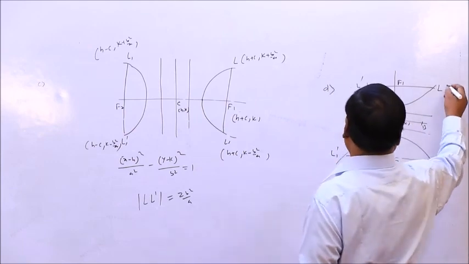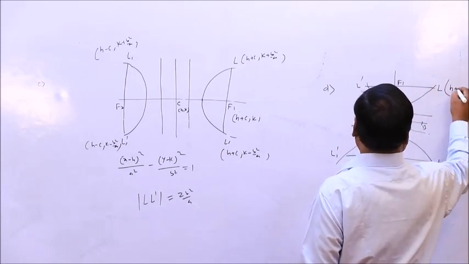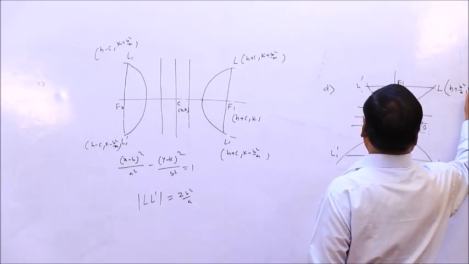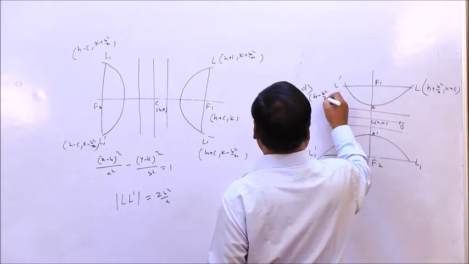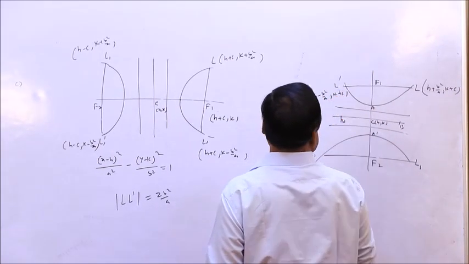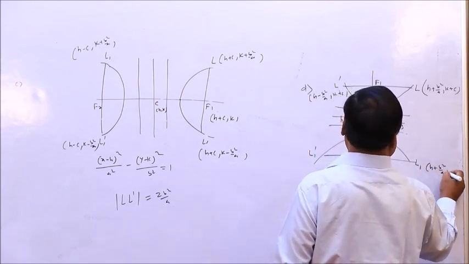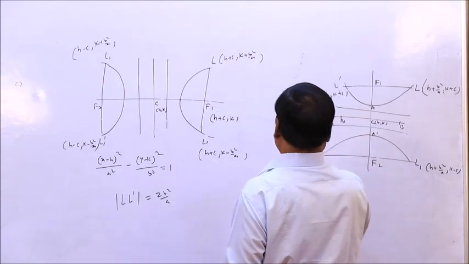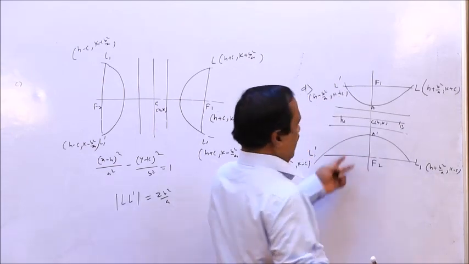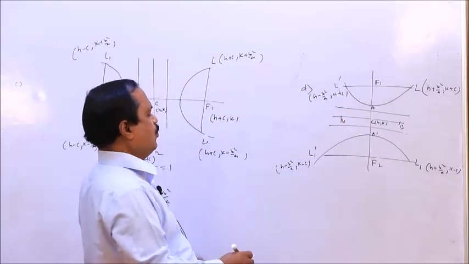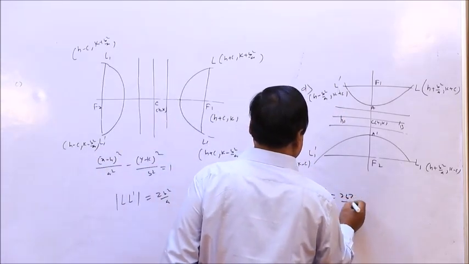Just I am writing this is like 2b square. So, this is h, k, h plus b square by a, k plus c, h minus b square by a, k plus c. This is h plus b square by a, k minus c. This is h minus b square by a, k minus c. Same thing, the length of latus rectum will be 2b square by a. LL dash will be 2b square by a.